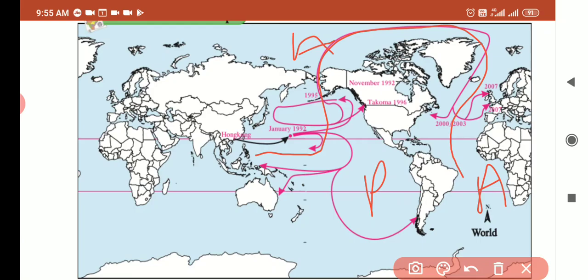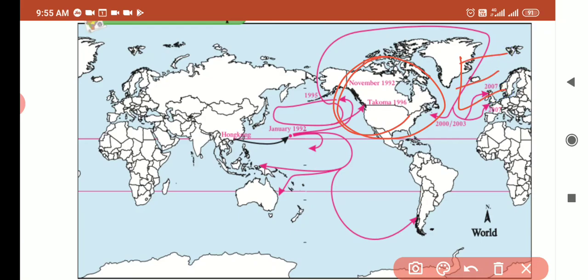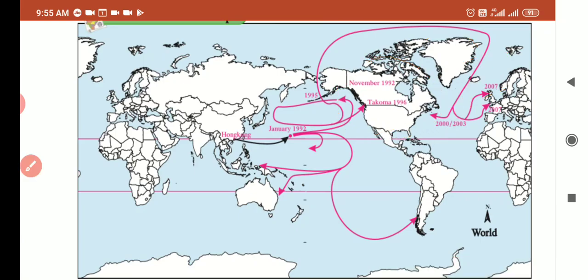Some of these reached the eastern coast of America. Now see, where is America? Here is America, and the eastern part of America means here, where the toys reach. And some of the toys had even reached the European coast by 2007. See here, 2007. This is Europe, the European continent.